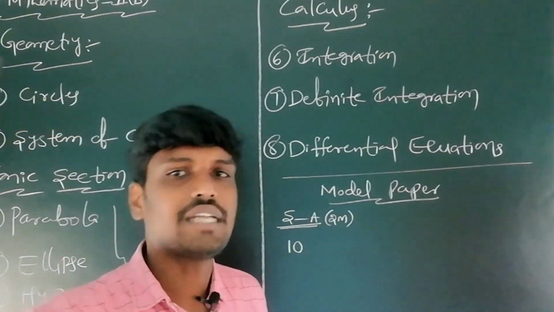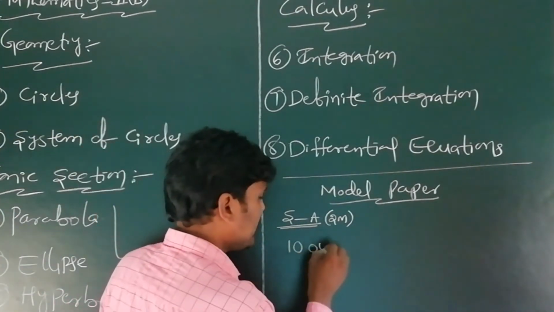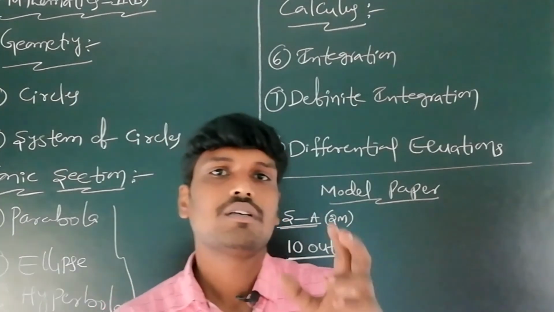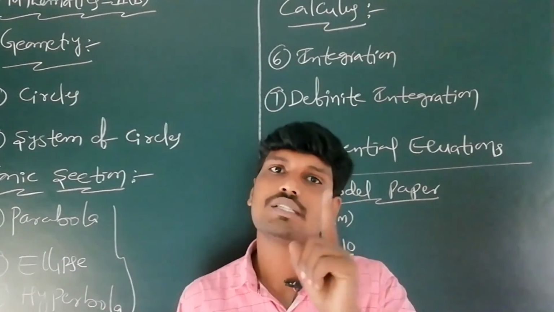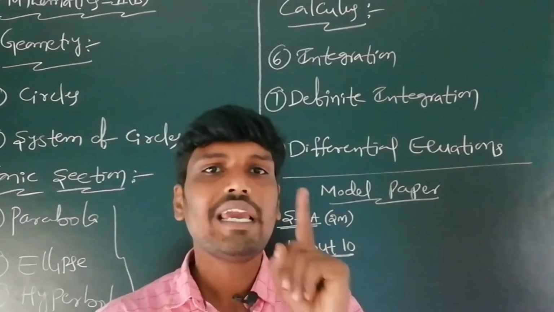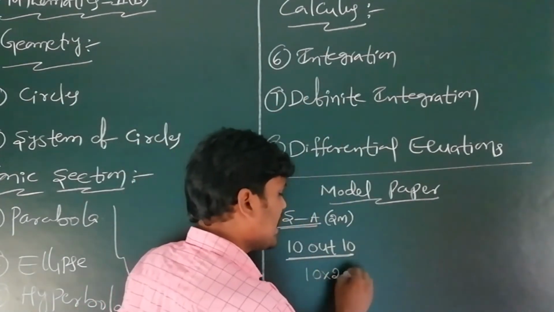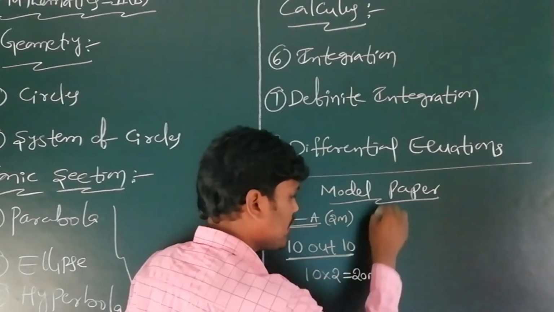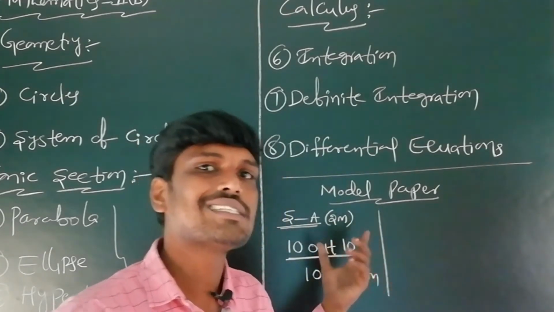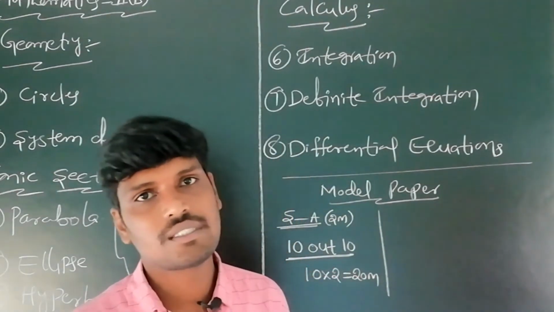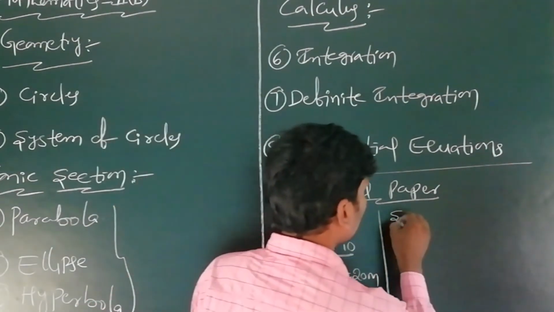You can write all 10 out of 10 questions in the examination. Each question carries 2 marks, and 10 twos are 20 marks. This is section A, which has 2 marks, very short answer questions. After that, section B.